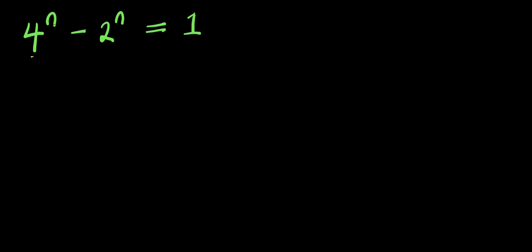Hello, how to solve 4 power n minus 2 power n equals 1. We are solving for all values of n that satisfy this equation. So remember, 4 equals 2 to the power of 2.